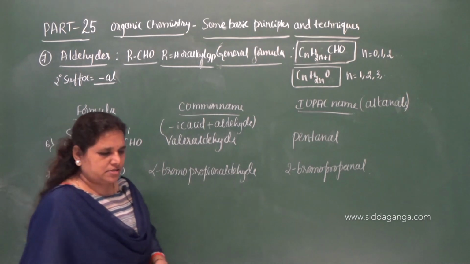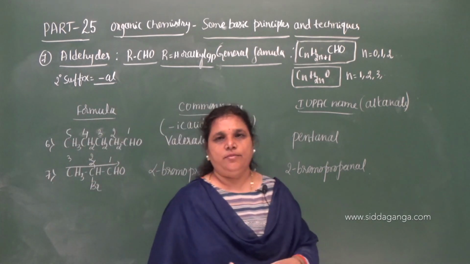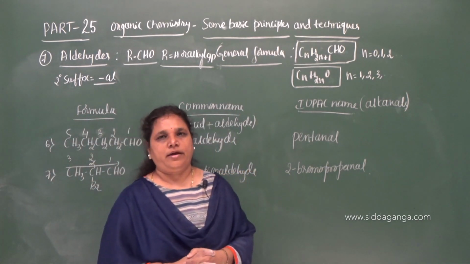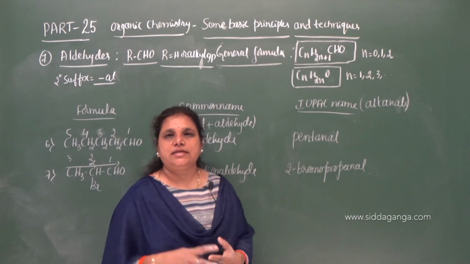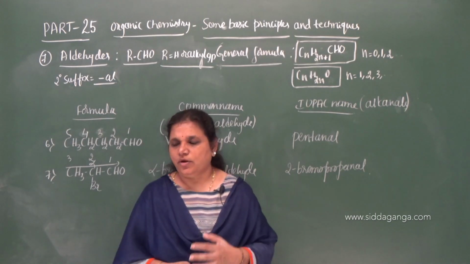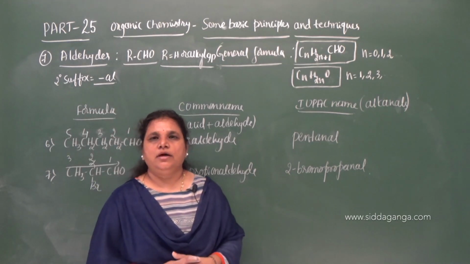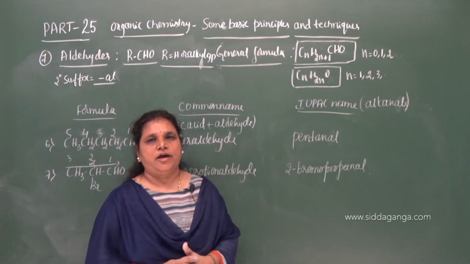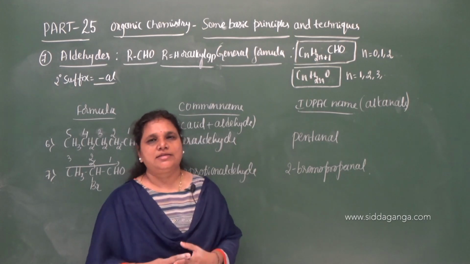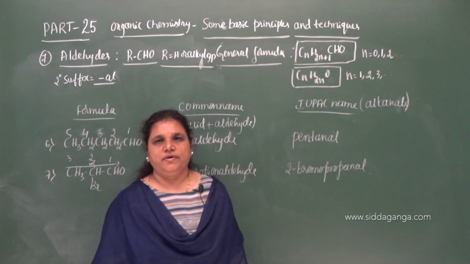In this class we studied the common and IUPAC names of the carboxylic acid series and the aldehyde series. In the next class let us discuss the common names and IUPAC names of another class of organic compounds. Okay, thank you.